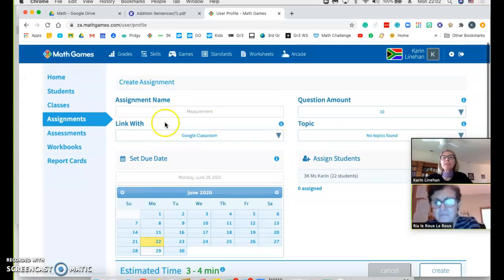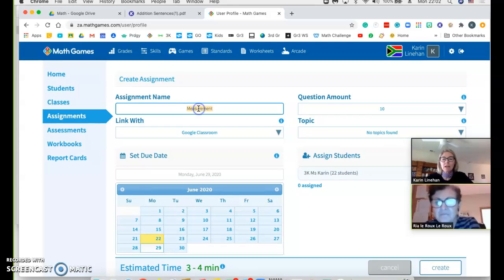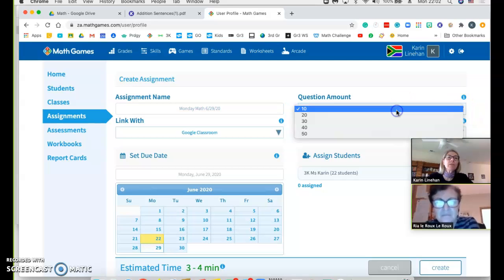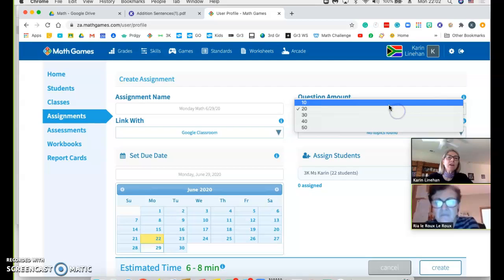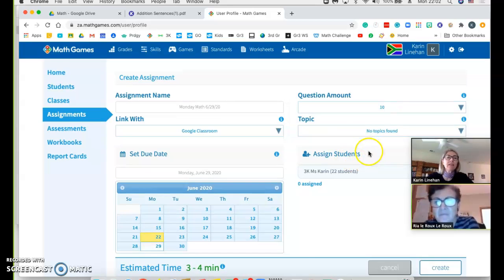I might just, instead of calling it measurement, I might call it Monday math. And then 6, 29, 20. So now I know this is math for Monday only. Okay. I can also change how many questions I want them to do. Maybe 20, but that's too much. If a kid knows it, they know it. You just need 10. Okay.